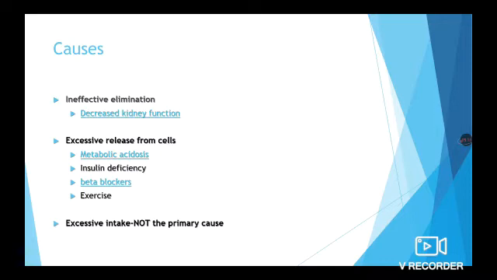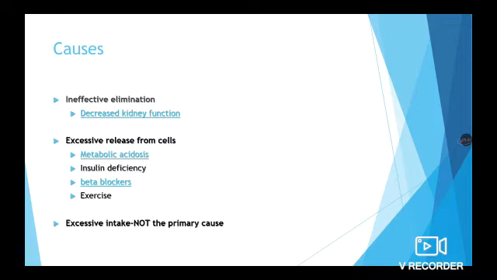The next is the beta blockers. Beta blockers block the beta adrenergic agents. These beta adrenergic agents are the ones which help the potassium to enter into the cell. When this function is blocked, the blood level of potassium rises. Exercise. Normal exercise has nothing to do with potassium level, but excessive exercise causes tissue damage.